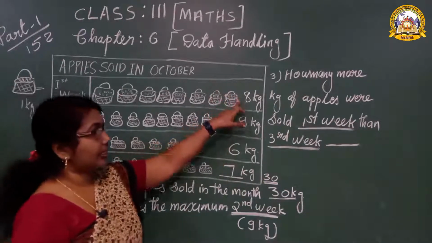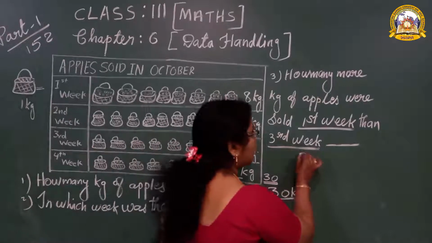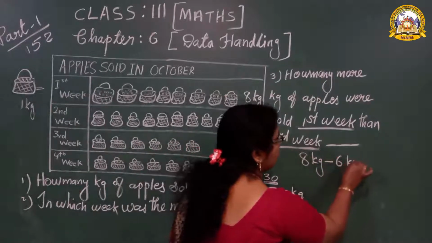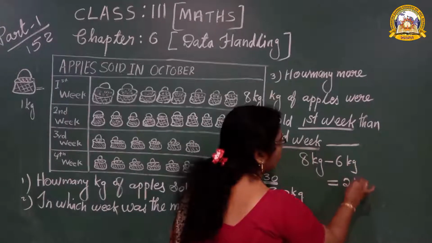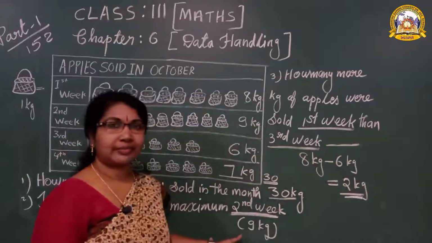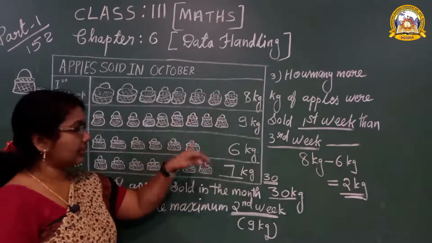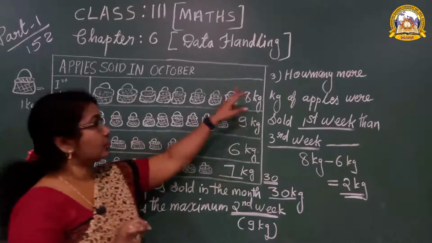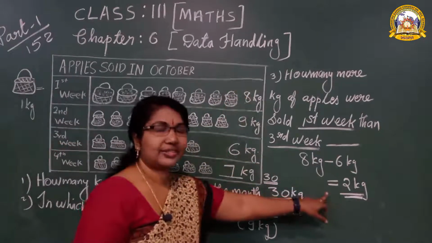Third week is 6 kg. First week is 8 kg. How to find out the answer? 8 kg minus 6 kg. So the answer is 2 kg. And you should know how you got the answer. First week 8 kg, third week 6 kg. How many more apples were sold? So 8 minus 6, answer is 2.